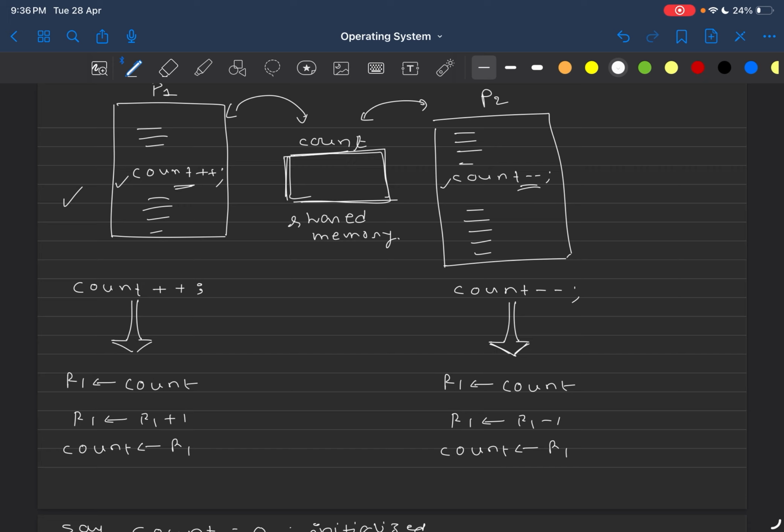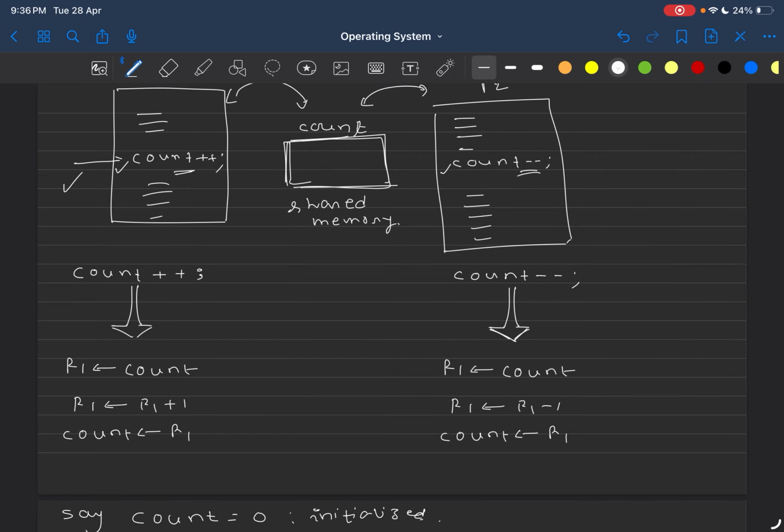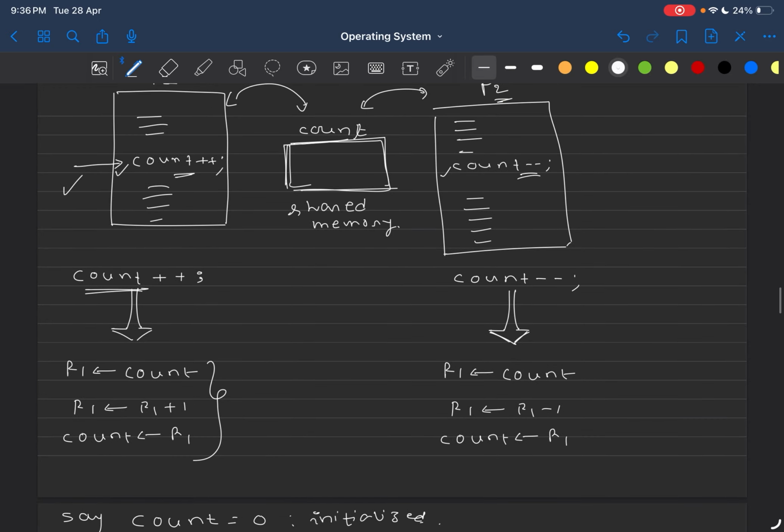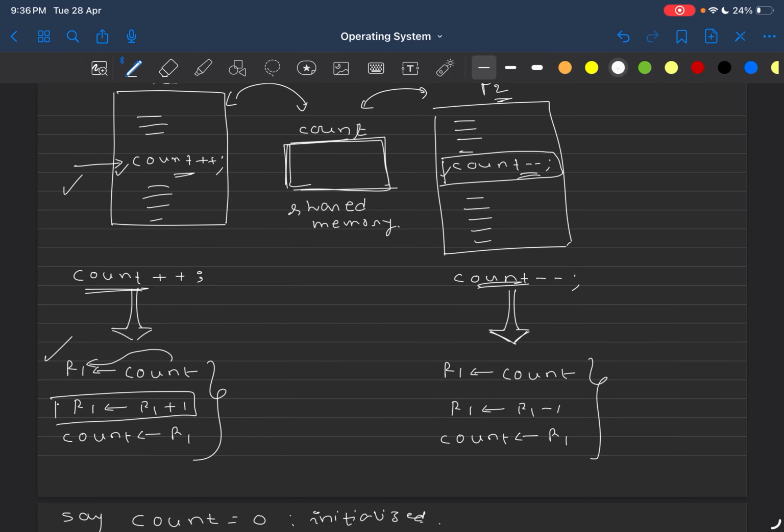So when this process P1 comes to this line and sees, oh, I am supposed to do count plus plus, what P1 does is break down this instruction into three more instructions. Similarly, process P2 comes, sees this, oh, I need to do count minus minus. And P2 breaks down this count minus minus into three more instructions, alright? And these are the instructions. So, what are these? This count value is loaded into this register. This register is incremented by 1, alright? And after incrementing, this R1 value is again stored in the count variable.